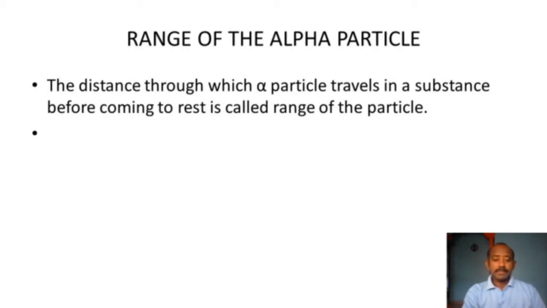Here the distance through which the alpha particle travels in a substance before coming to rest is called the range of the particle. All alpha particles have a definite range, as shown by Henry Bragg. After traveling that distance, which is equal to its range, the alpha particle gets completely neutralized. It means that it cannot ionize the gas further and it loses its entire kinetic energy.